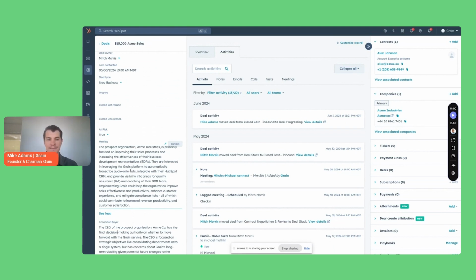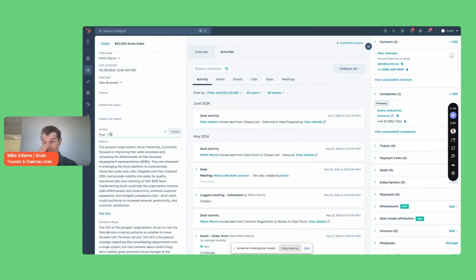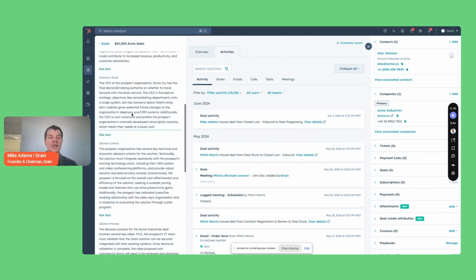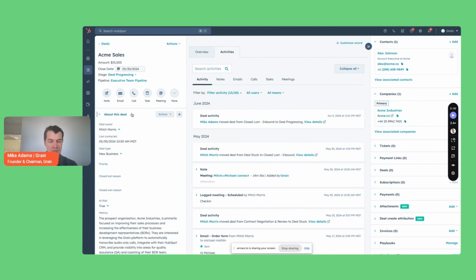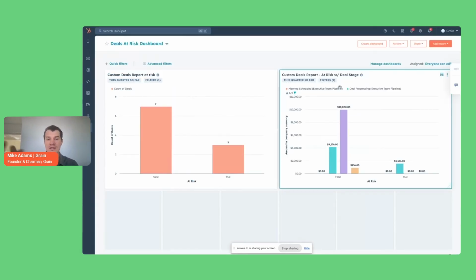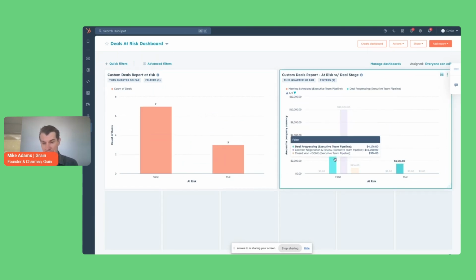So I think the last thing worth showing is that we have a concept called at risk, which is a culmination of the Medic qualification and some activity. And so there's a little bit of Gen AI, a little bit of predictive AI, to ultimately have a flag that says a deal is at risk. And if a deal is flagged as at risk, this is an example of a report where we're looking at deals that are at risk by stage.